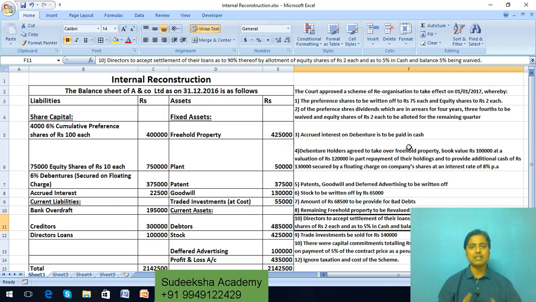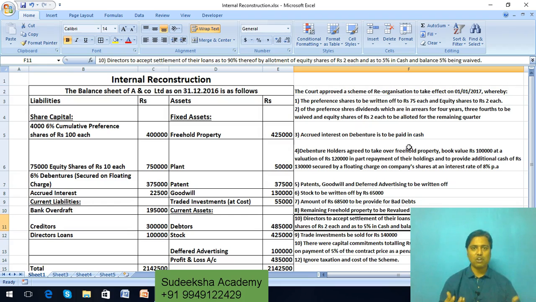Similarly, unamortized expenditure also needs to be written off. So the losses which need to be written off by taking contributions from shareholders, debenture holders and creditors include the debit balance of the P&L account, unamortized expenditure, loss in the form of fixed assets due to overcapitalization of fixed assets, and loss in the form of intangible assets. So we will open a capital reduction account under this internal reconstruction process. So, the capital reduction account we are going to open.